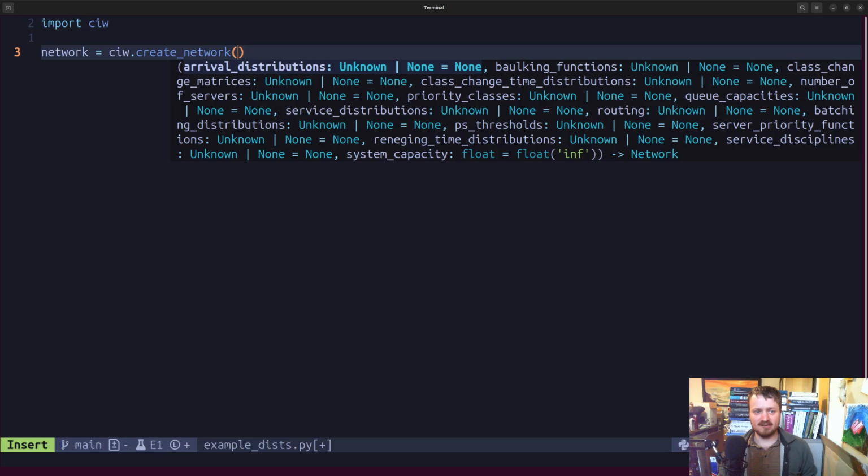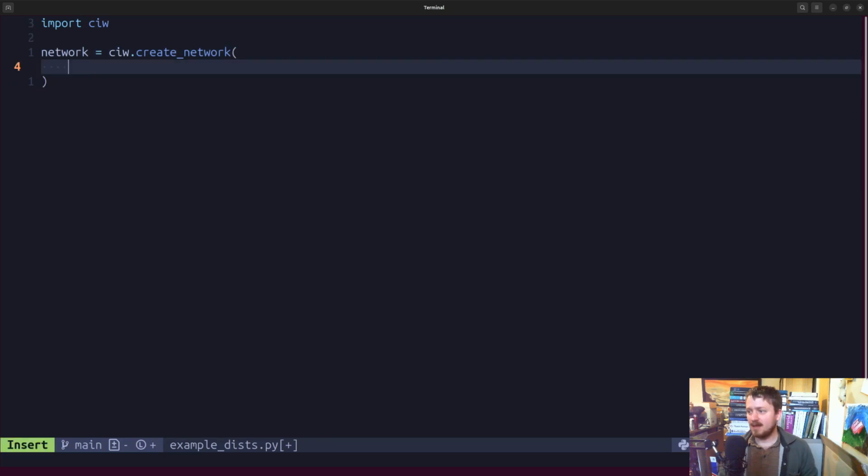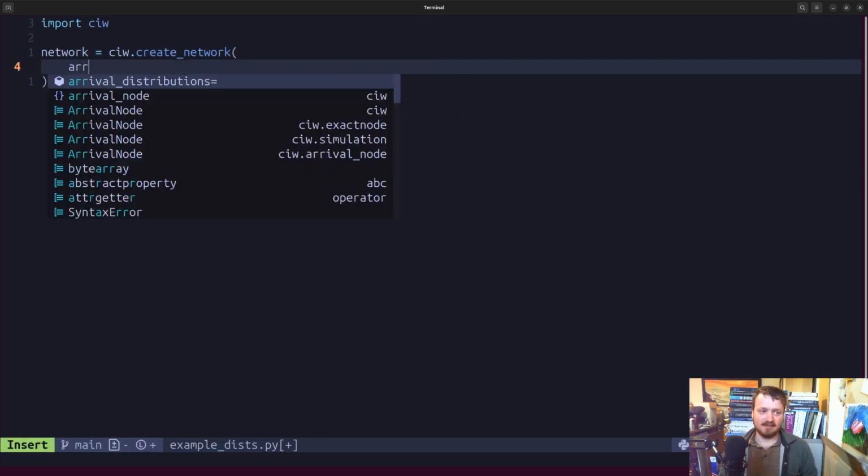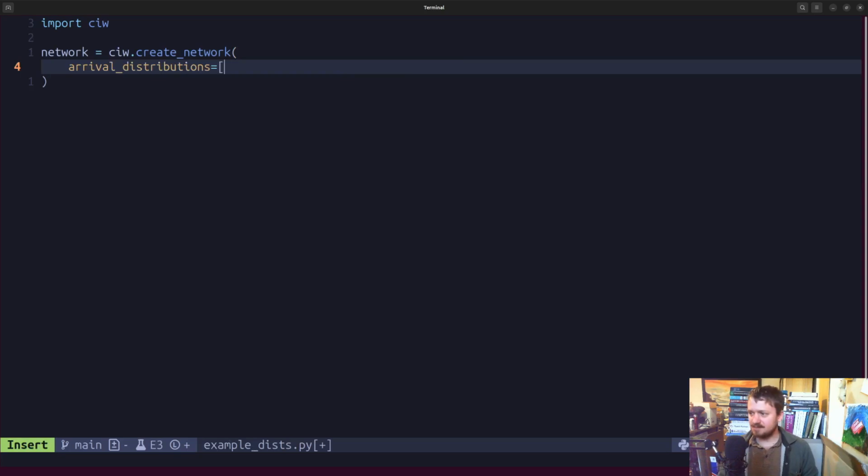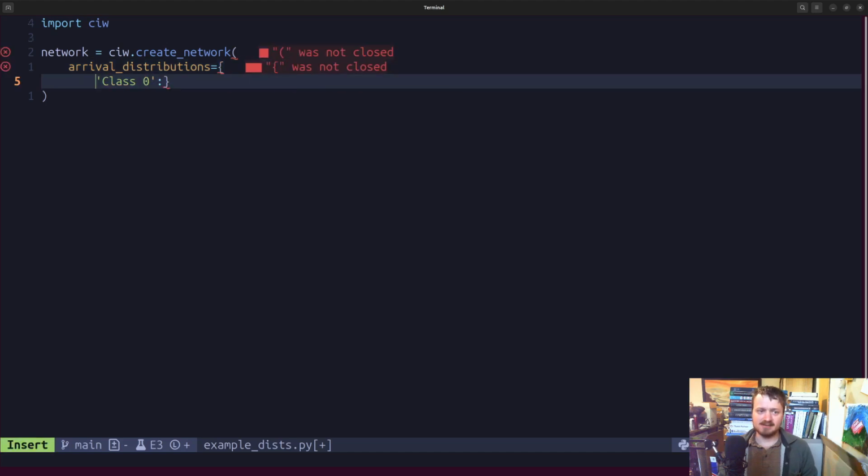Let's, as always, create a network, and let's have our arrival distributions. And let's say that we're actually doing a multi-class network here, a type of Kelly network. So we might have class 0, and let's throw some of this stuff on different lines here just to stay a little bit organized.